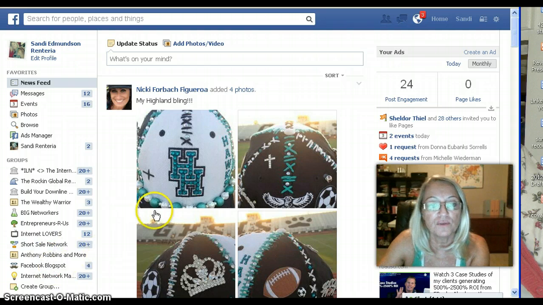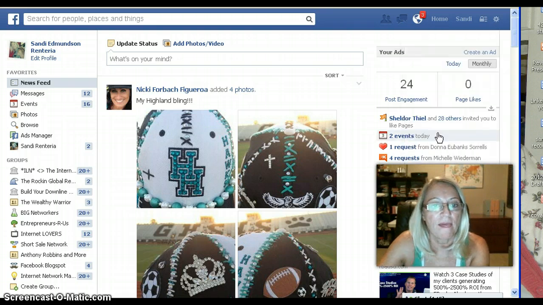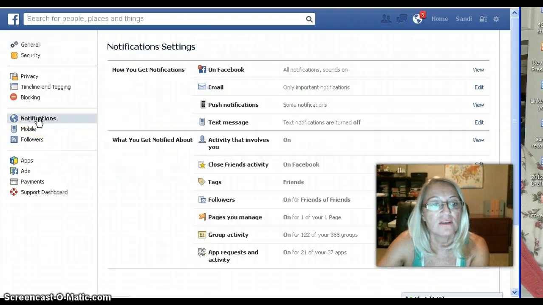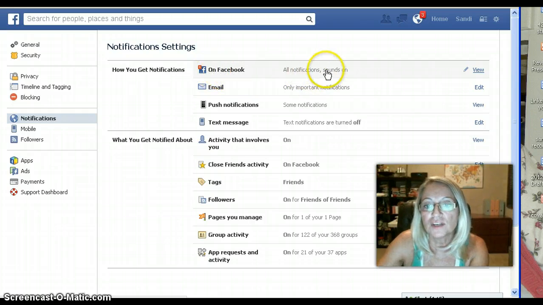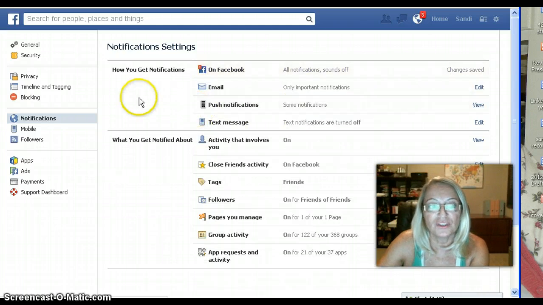The first thing that you will do is go to your Facebook, go up here to your bar, and click on that little gear box. Click on that, scroll down, go to account settings. Then you're going to go over here on the left side to notifications. Click on that, and it says how to get your notifications right here on this very first line. It says on Facebook, all notifications sound on. So to be able to turn that noise off, you just click on that, uncheck this, hit save, and you're good to go.